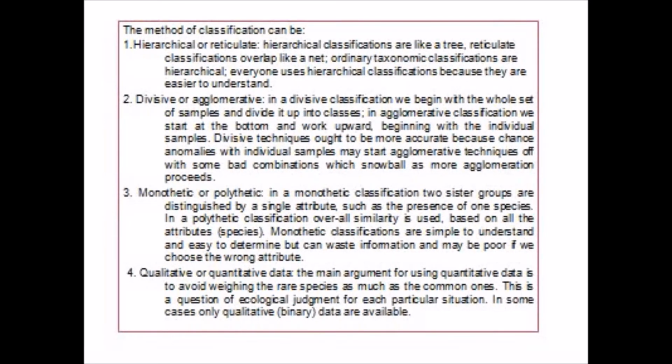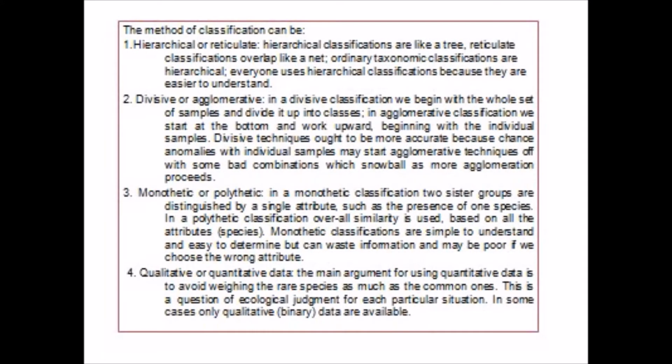Second is divisive or agglomerative. In a divisive classification, we begin with the whole set of samples and divide it up into classes. In agglomerative classification, we start at the bottom and work upward, beginning with the individual samples. Divisive techniques ought to be more accurate because chance abnormalities with individual samples may start agglomerative techniques off with some bad combinations which snowball as more agglomeration proceeds.